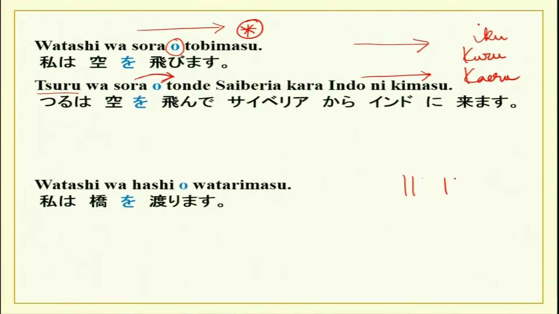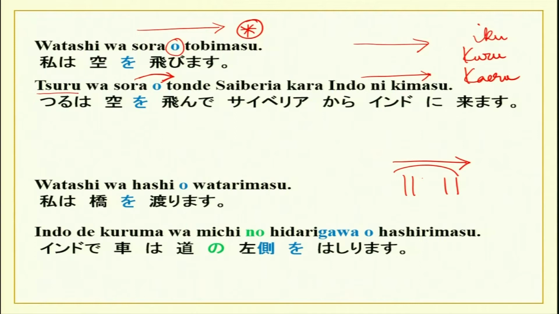Hashi o watarimasu, cross over, go across. Hashi is bridge. Then Indo de kuruma wa michi no hidari gawa o hashirimasu. In India, kuruma, which is cars, wa michi no hidari gawa, on the left side, hashirimasu, they move, they run basically. Hashirimasu is to run, so they move. So over here also you will see that O is there. Gawa will be covered later, so you just remember it as hidari gawa, meaning on the left side. Now O can be used in a lot of other ways as well. We will do those later.